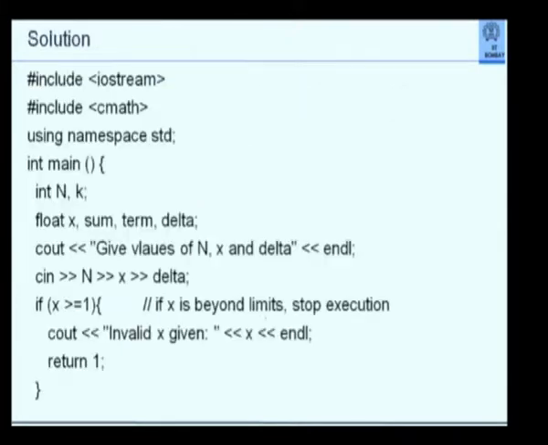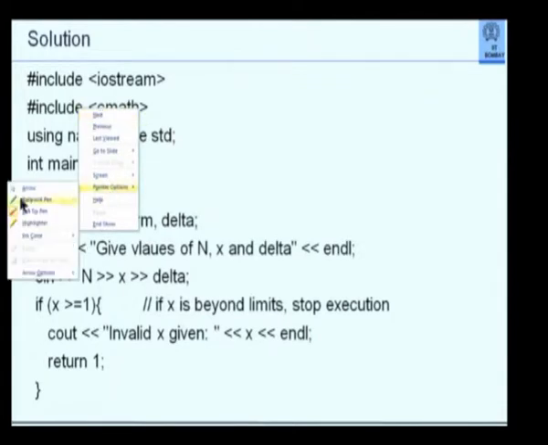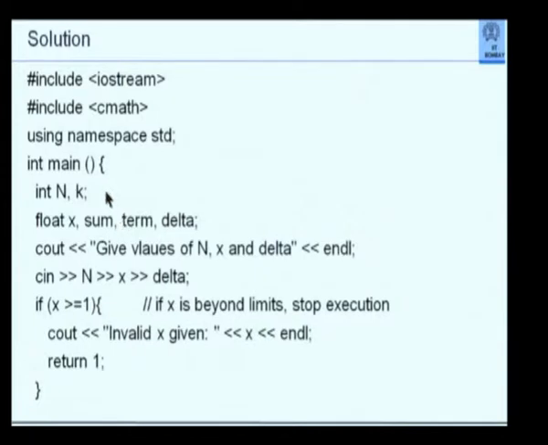The solution is, of course, straightforward. So, here is what I am doing. I am defining n and k. K is my counter. I am defining x, sum, term, and delta as floating point values. I collect the values of n, x, and delta as input. I check if x is greater than or equal to 1. If x is beyond limits, stop execution.